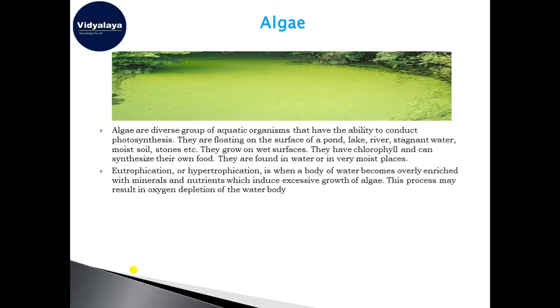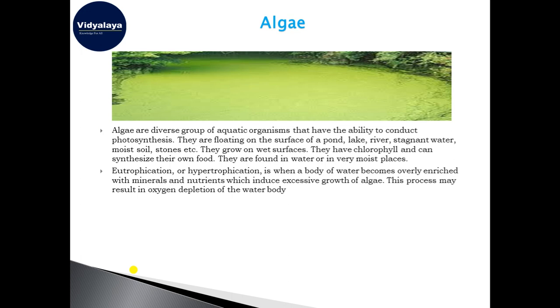With algae, there comes another topic, that is eutrophication. What is eutrophication? In the earlier chapter on crop production and management, we studied about manures, the organic materials which are used in the fields. They get into the water bodies and get accumulated, and due to the deposition of a higher amount of organic materials in the water bodies, algae grow.